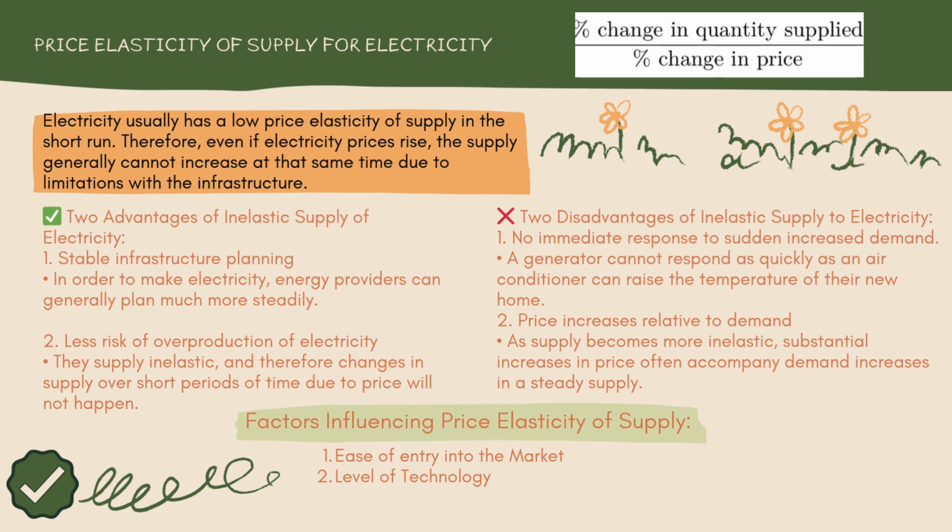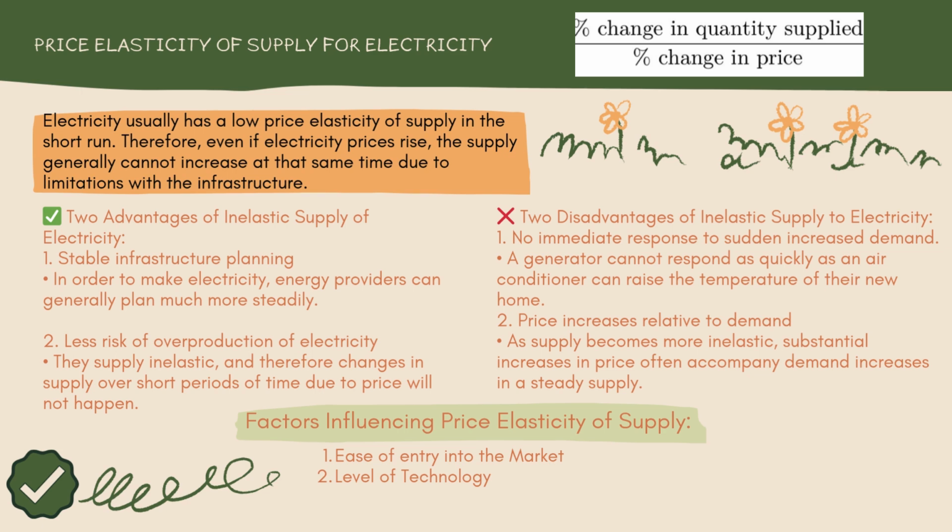Okay, and now I am going to explain about price elasticity of electricity supply. Electricity usually has a lower price elasticity of supply in the short run, aka inelastic supply. Therefore, even if electricity prices rise, the supply generally cannot increase at the same time because of the limitations with the infrastructure such as grid capacity, power plants, and access to fuels.